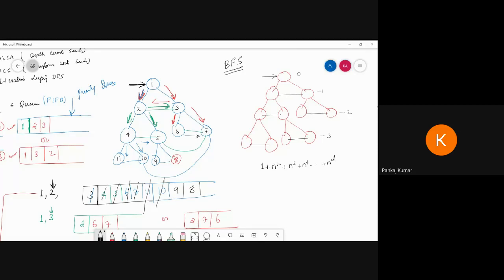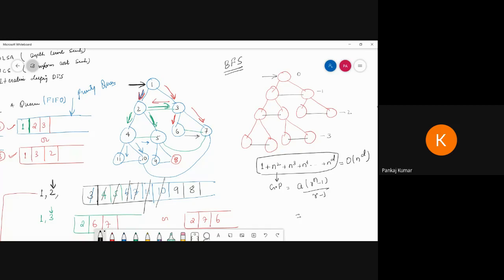So how many nodes can we explore level by level? We can say this is of the order of n to the power d nodes, because it comes in terms of a GP. So what is the formula of the GP? We can create a GP series. So what is the GP series? A times r to the power n minus 1, divided by r minus 1.